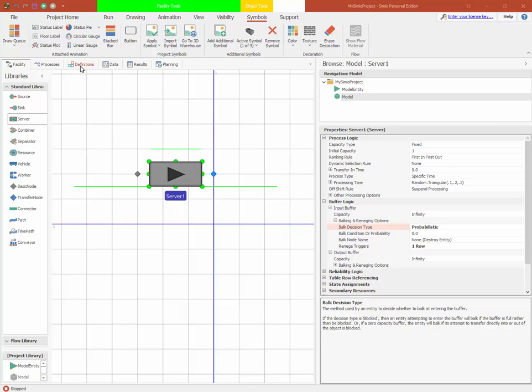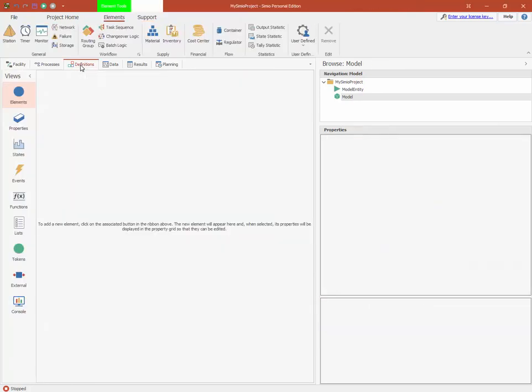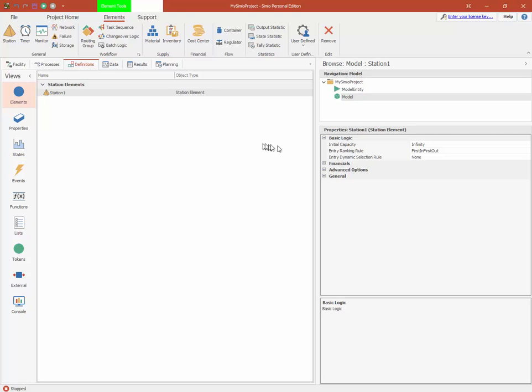So secondly, we said that we could specify the balking and reneging for a station. So if I jump over into the definitions elements and let's just create a station, we can see here under the advanced options that we have the balking and reneging. So we have the same reneging triggers, and then we have the balking decision type and the redirection type of where I want that to go.